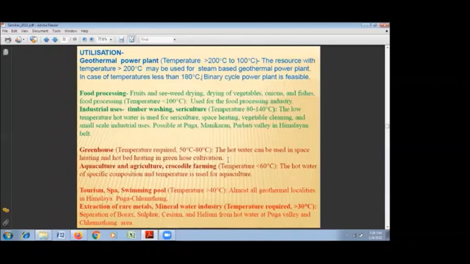They are byproducts. And helium is many times associated with geothermal water. In Puga Valley, we are able to get helium also in quite a substantial amount. So these are the important uses of the geothermal resource.